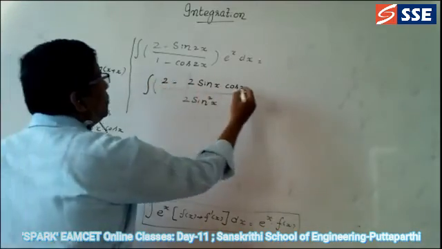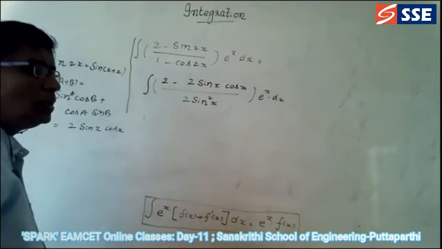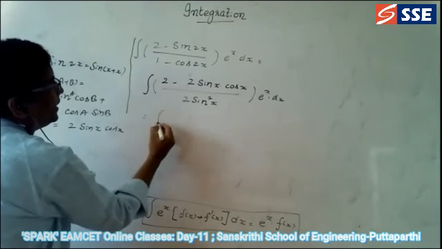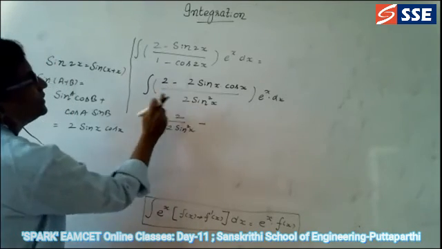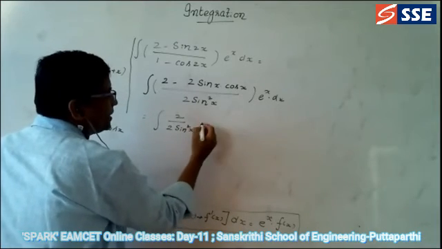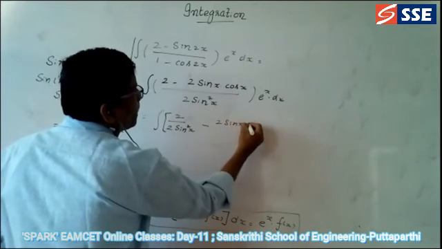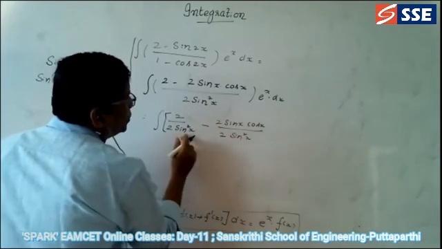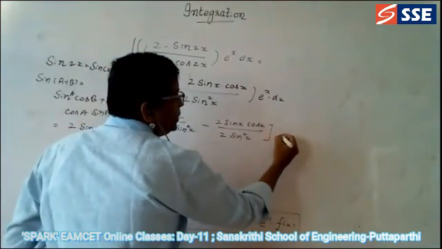So that's why you can go for e power x into dx. So that is equal to, now we can divide it. Now we can divide the partial. So separate ga divide cheddama. Integral 2 divided by 2 sin square x minus 2 sin x cos x divided by 2 sin square x, into e power x dx.